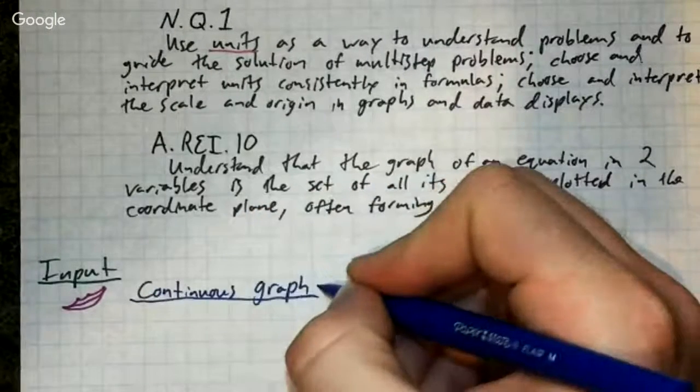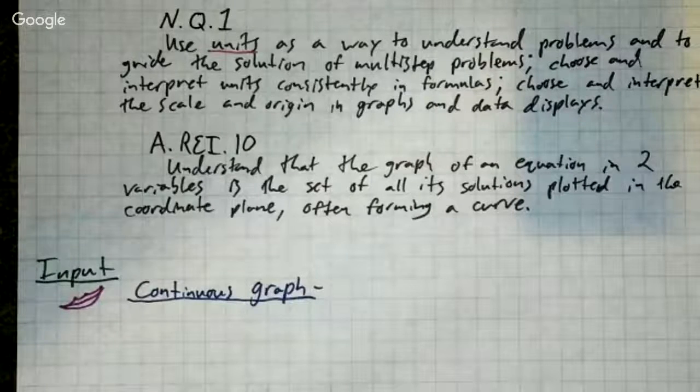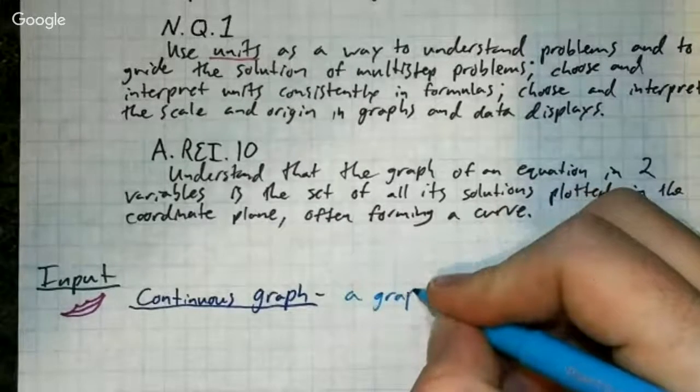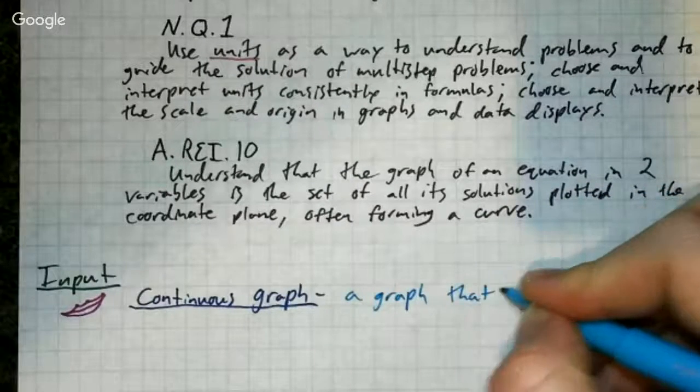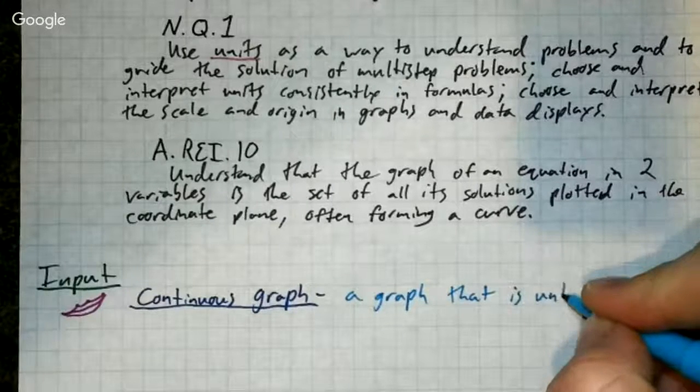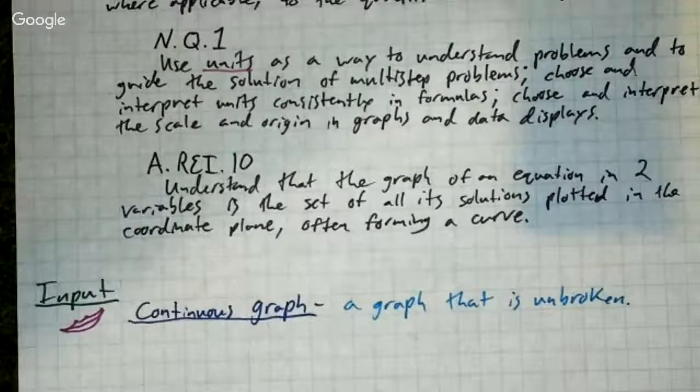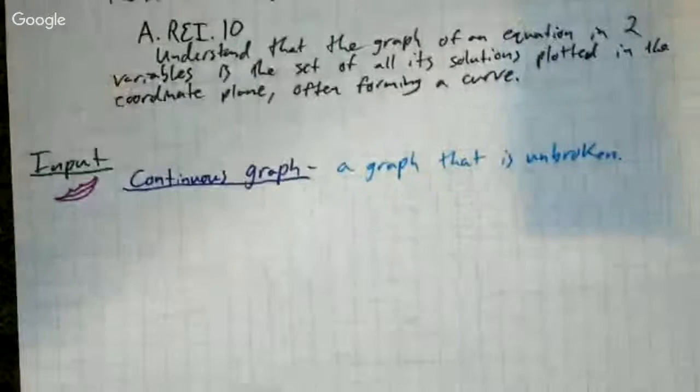A continuous graph is a graph that is unbroken. Seems simple enough. If it's continuous, that means it is unbroken.